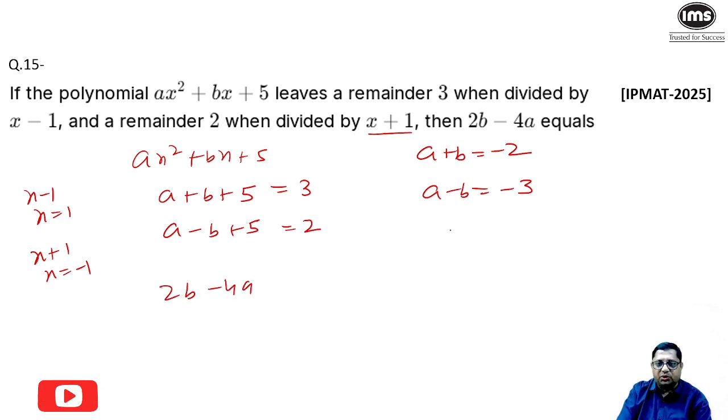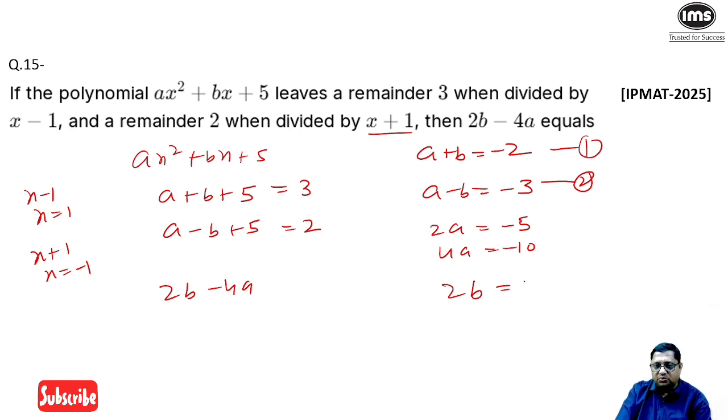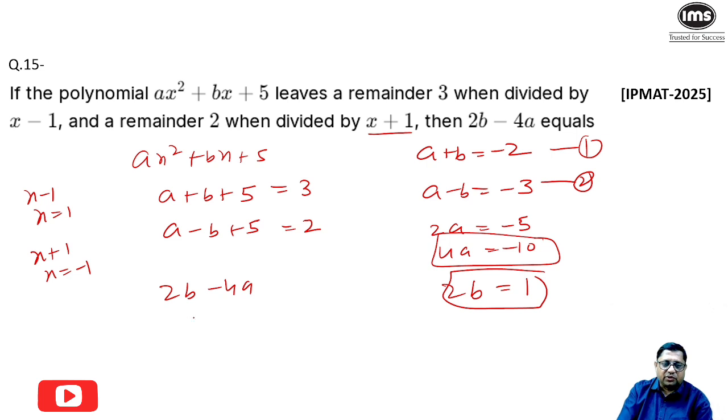If we add these two equations, I'll get 2a is equal to minus 5. That means 4a is equal to minus 10. And if I subtract equation number 2 from equation number 1, I'll get 2b is equal to 1. So now I have the value of 2b and 4a both. So the answer will be 1 minus of minus 10. That will be 1 plus 10, which is equal to 11. So this is my answer.